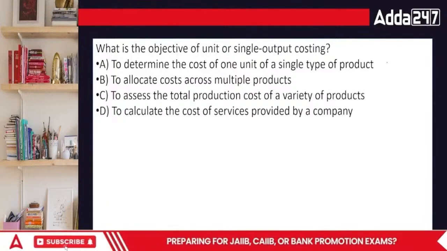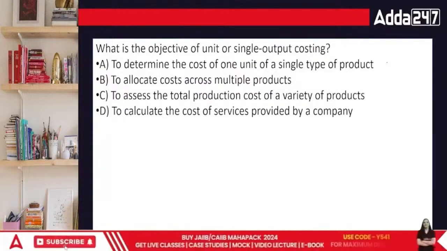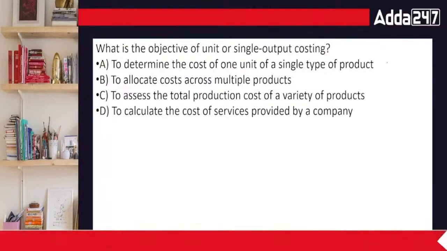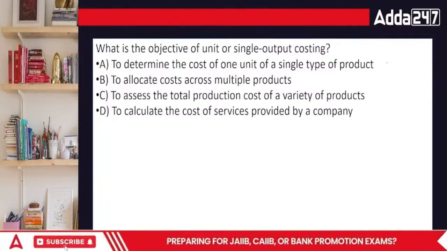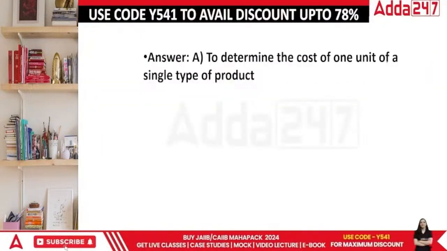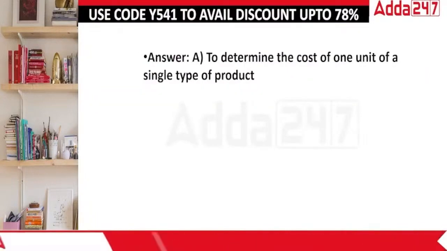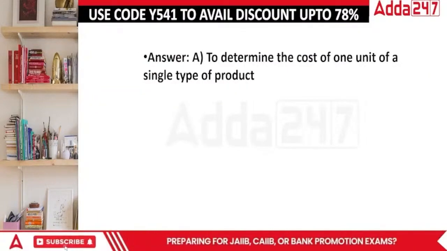Second is to allocate costs across multiple products. Then we have to assess the total production cost of a variety of products or calculate the cost of services provided by a company. You work as per the cost. Determining the cost of a single unit is the answer in this case. Done, everyone?